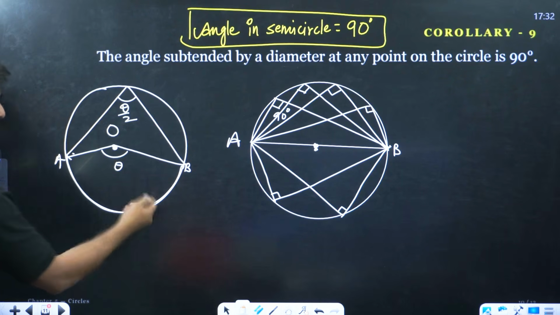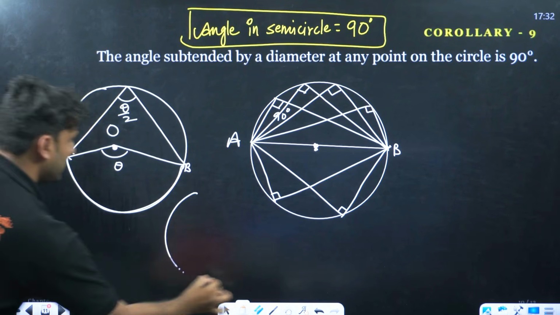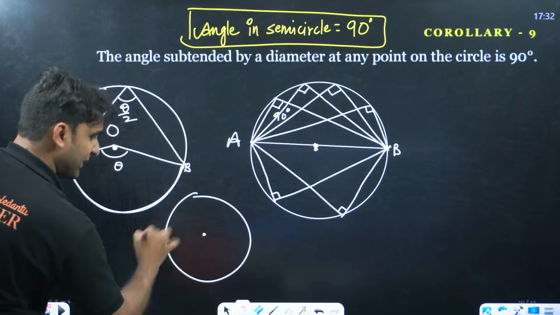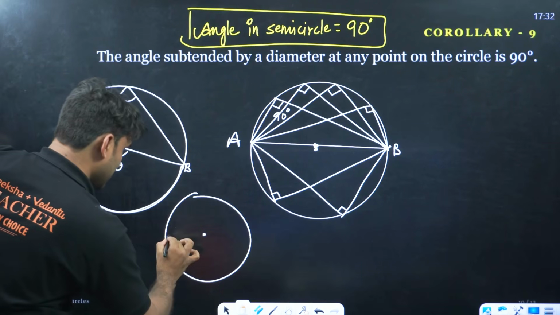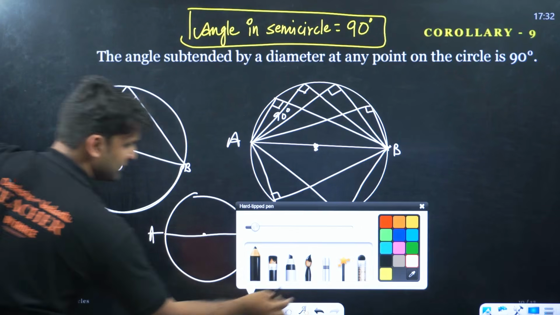Okay, now do one thing. Increase the angle AOB. So if I increase the angle AOB, they will become a straight line, because here this angle was like this.